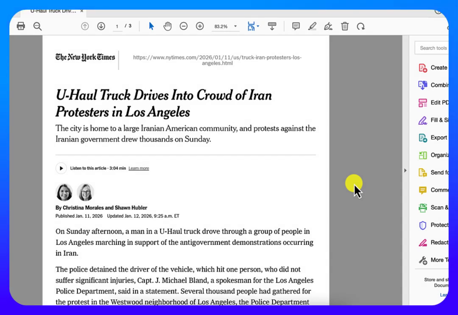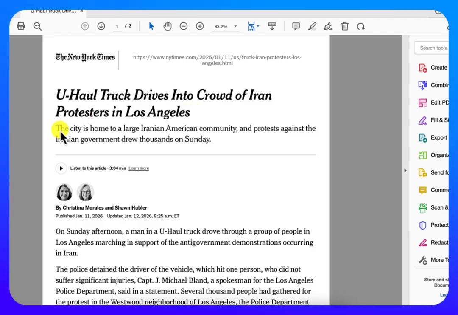Okay, I will take you quickly through this newspaper article, which is a report. First thing you'll notice is the headline, "U-Haul truck drives into crowd of Iran protesters in Los Angeles." It is a long headline. It gives you the very basic information, the facts.